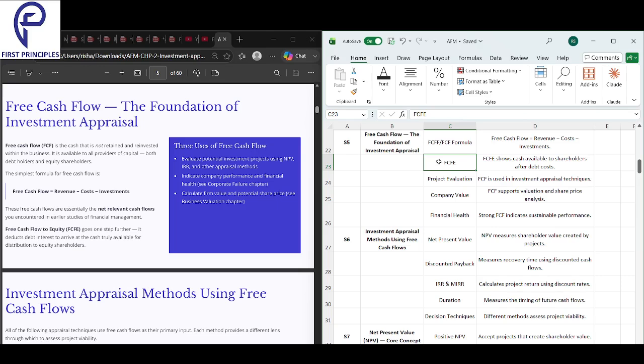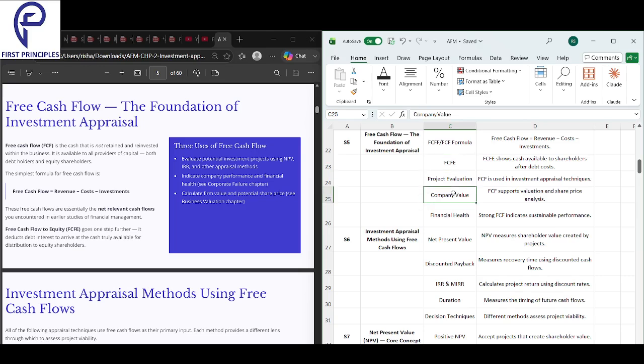Next, project evaluation. FCF is used in investment appraisal techniques, right? So it helps us to check if a project is good. What we do is we discount the future cash flows. And once we discount the future cash flows, we get to know if the project is good or the project is not good.